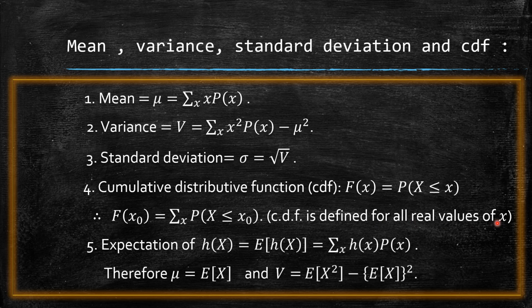Now next, expectation of h of x, E of h of x, is nothing but summation h of x into p of x. Thereby the mean and variance I can write in terms of expectation. So mu is summation x into p of x, therefore I can write it as expectation of x. Variance is summation x square p of x minus mu square, that is minus summation x p of x the whole square. So that means it is expectation of x square minus square of expectation of x.